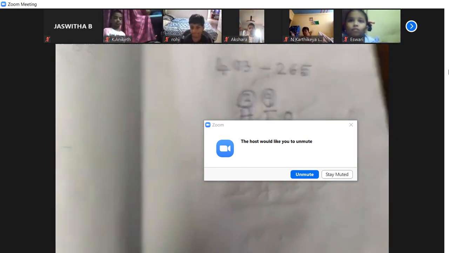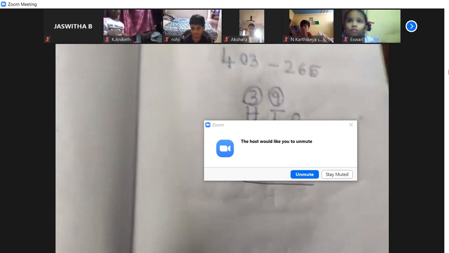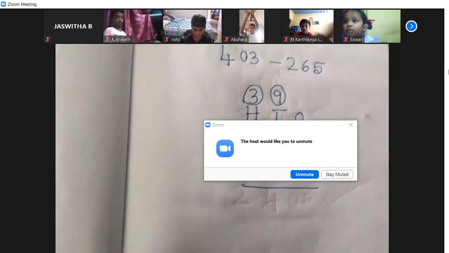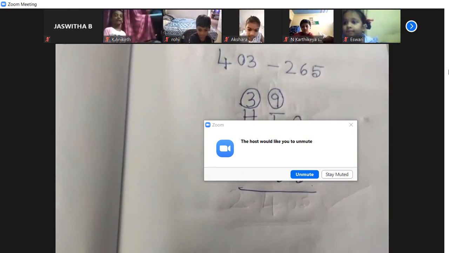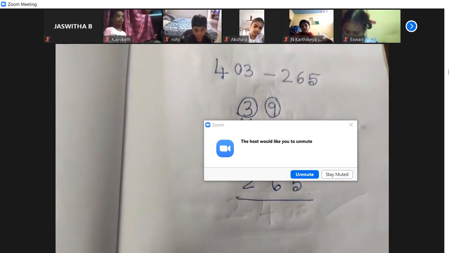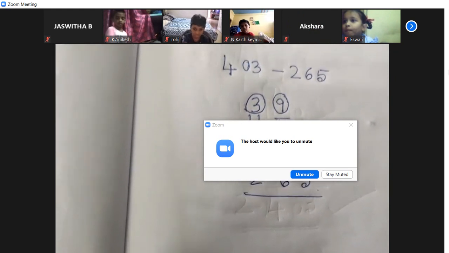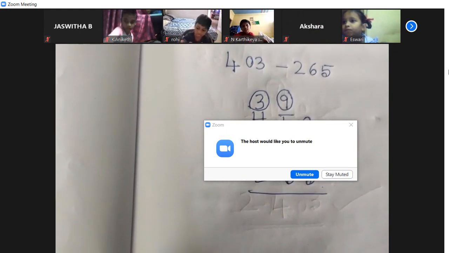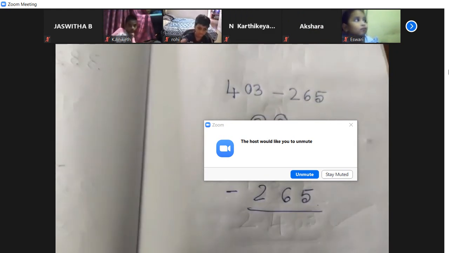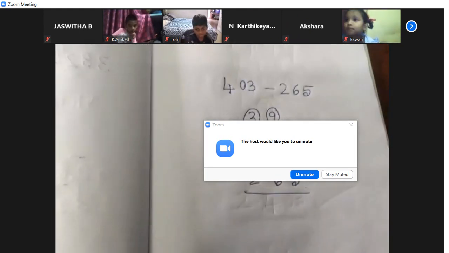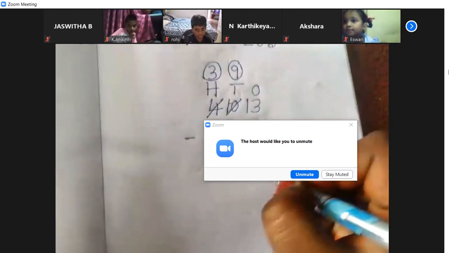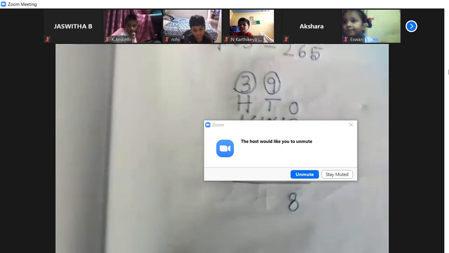How many fingers did you open? Type in the chat box. Very good, Aradhya. Nainika, Tanish, very good. Yes, you have opened 8 fingers. Now all of you write 8 in ones place.